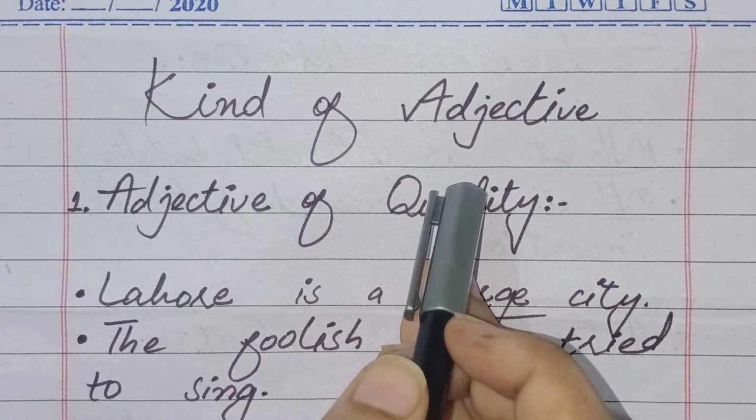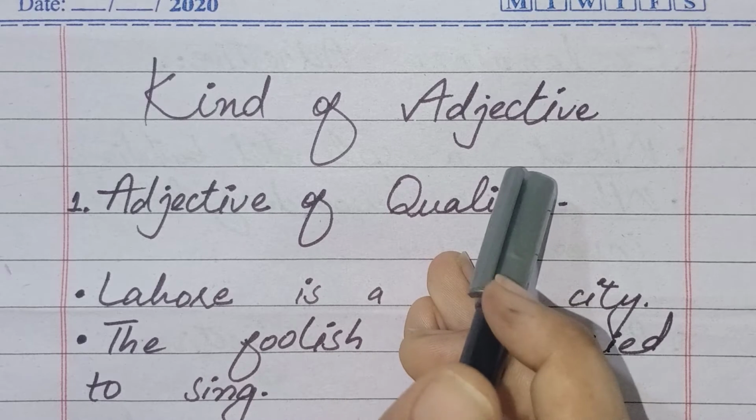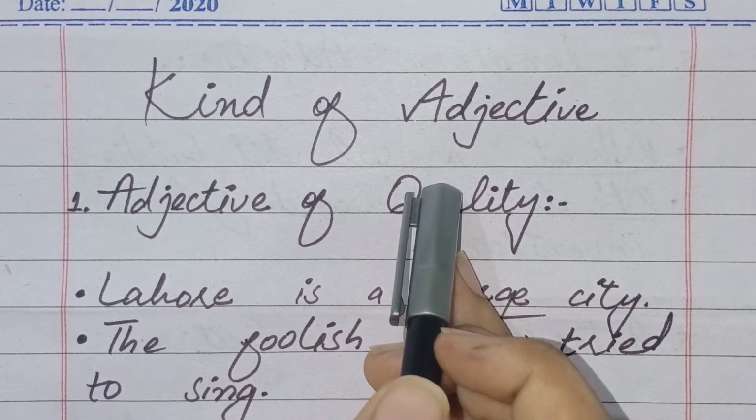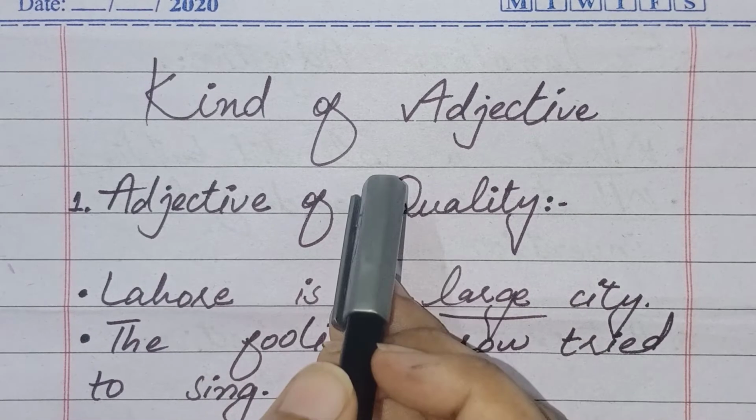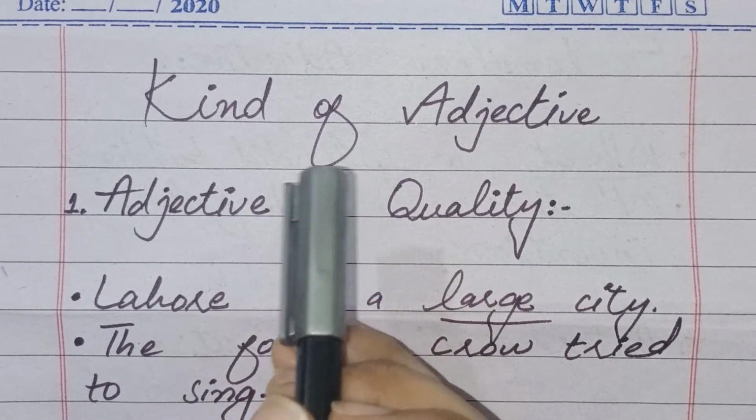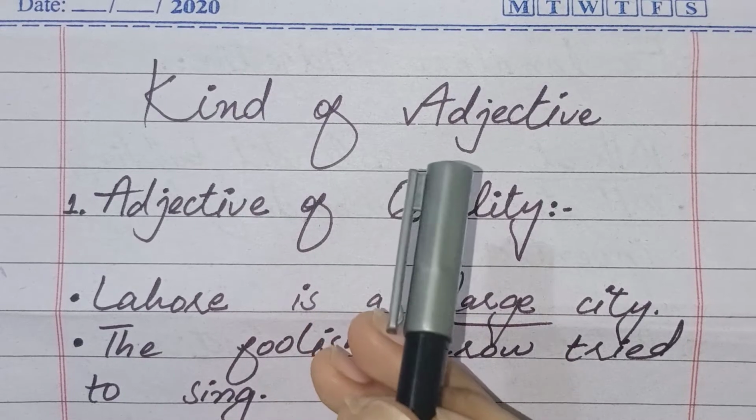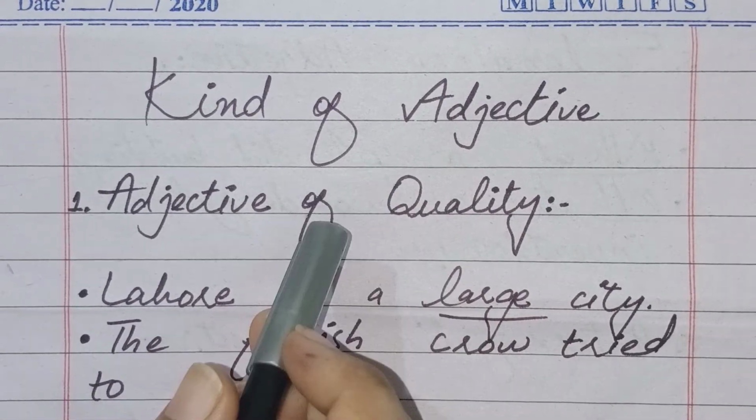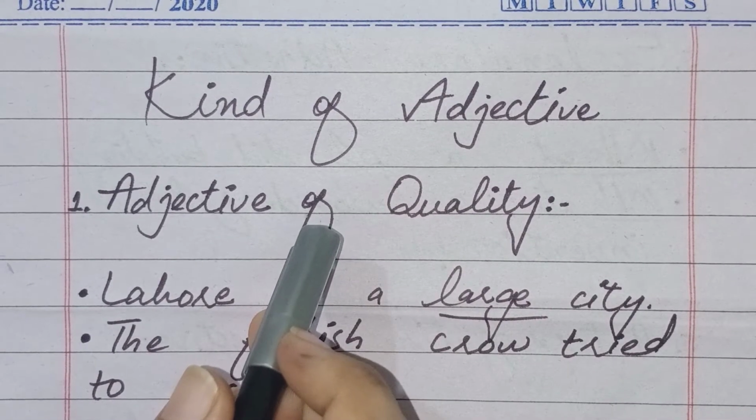So guys, an adjective is a word which qualifies or tells more about a noun or pronoun. So guys, an adjective is a word which tells us about the quality and disquality of a noun or pronoun. Now students, we will talk about the kinds of adjective.